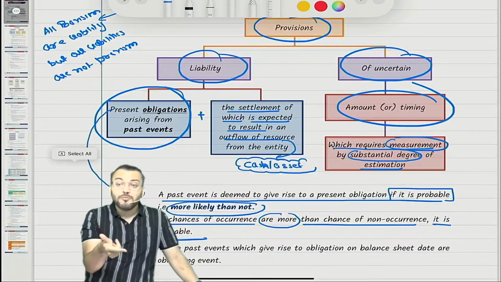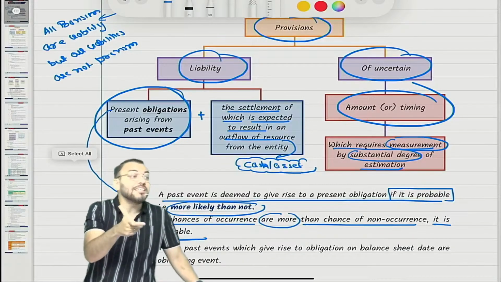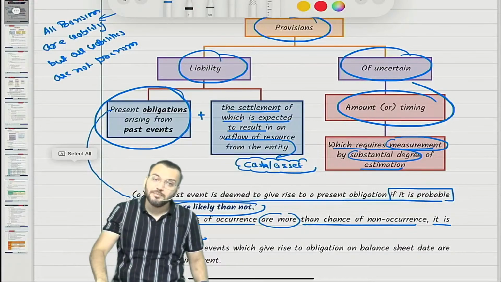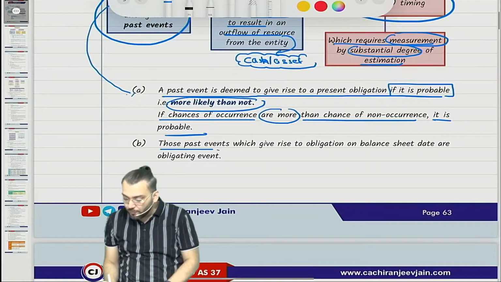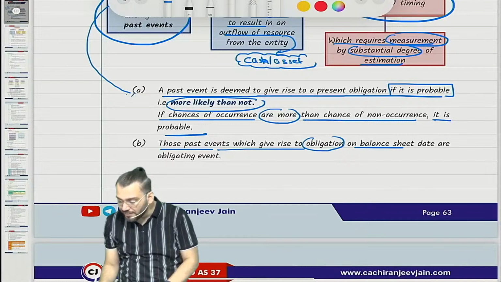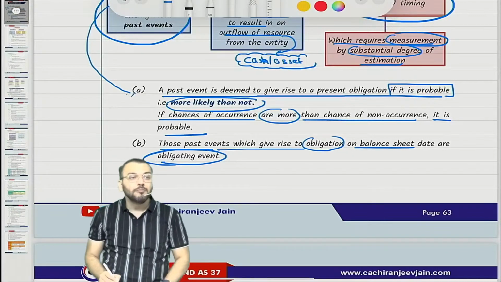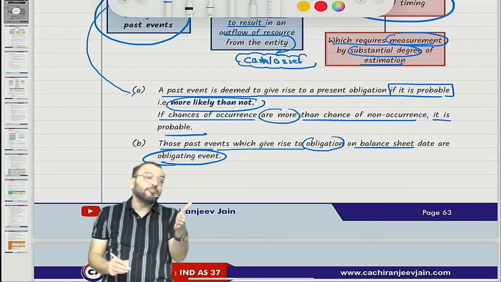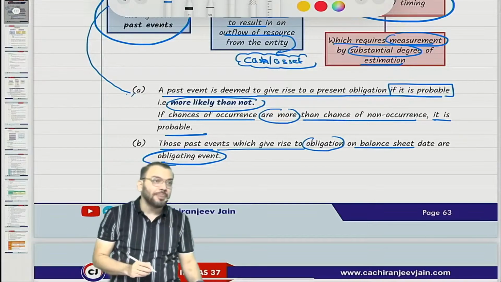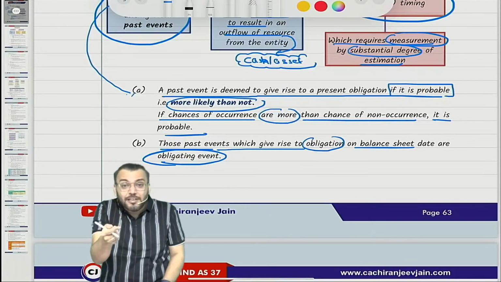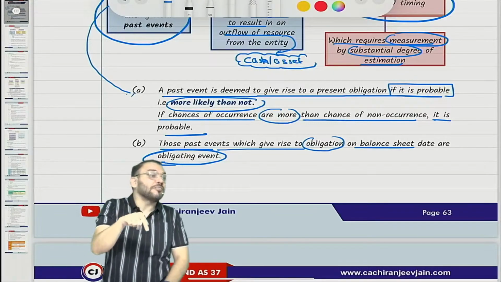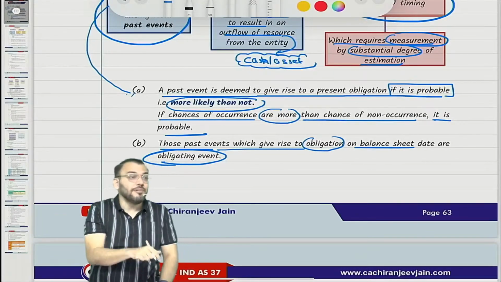So for this chapter, an obligating event is required. If there is no obligating event on the reporting date, this chapter is not applicable. First you need to identify whether there is any obligating event on the reporting date. If yes, then Ind AS 37 will be applicable.